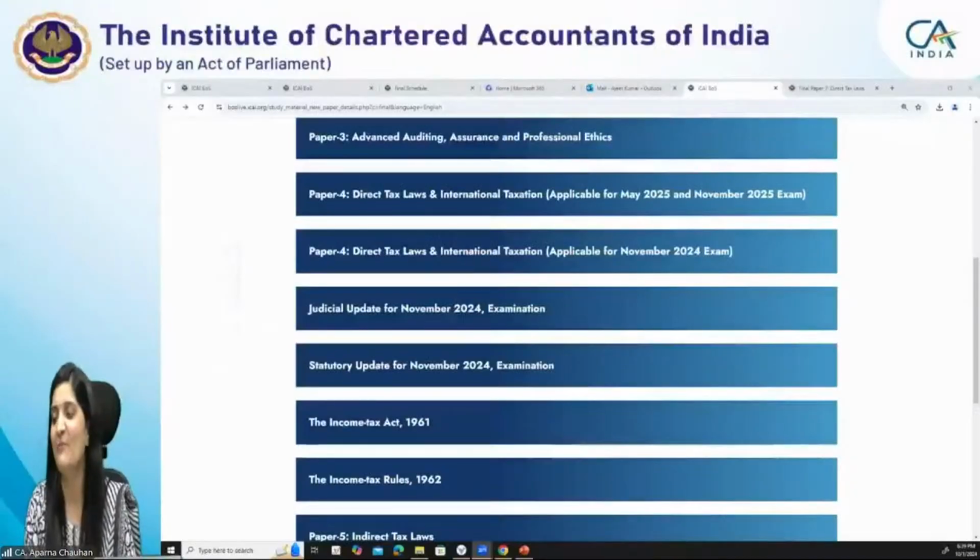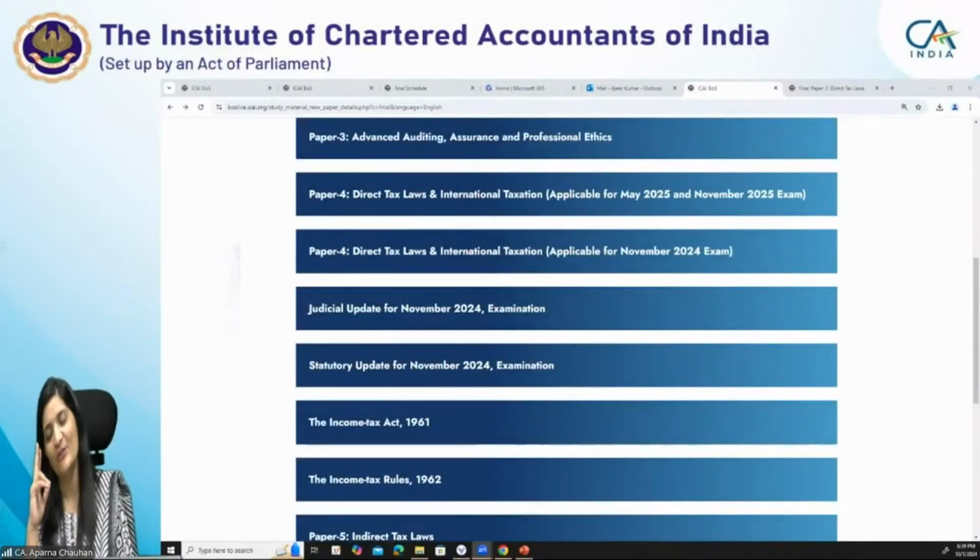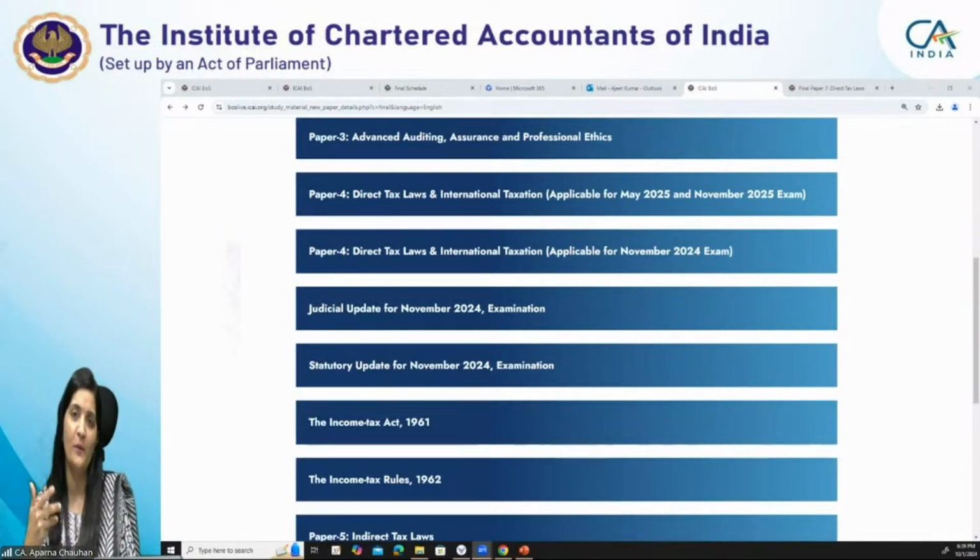So every year it happens, Ridhima. We keep our fingers crossed, but every time they come out with so many amendments, and we have to update the study material regularly. And the students also have to update themselves, those who were not successful in the previous attempts. Of course, they have to update themselves for the next attempt, and erase the previous knowledge and bring in fresh knowledge.